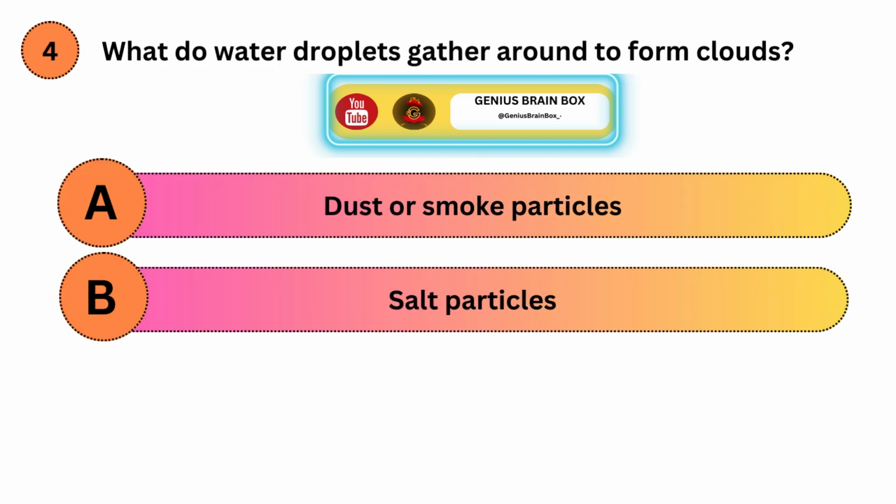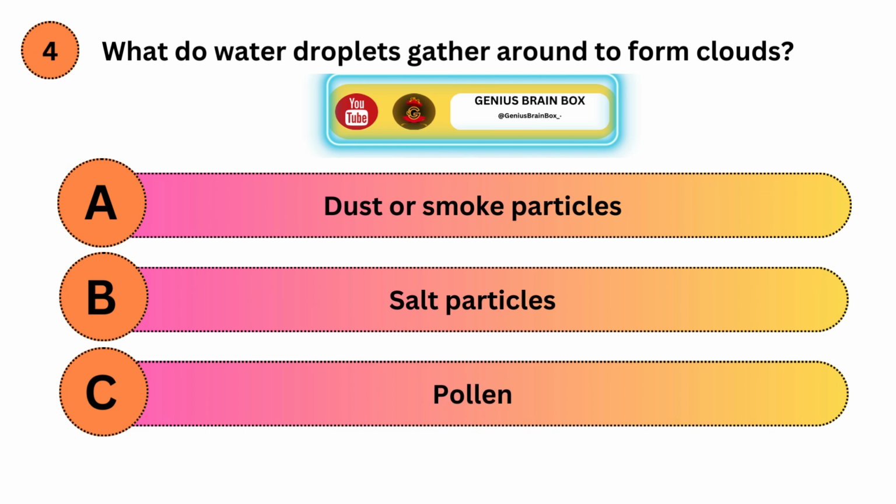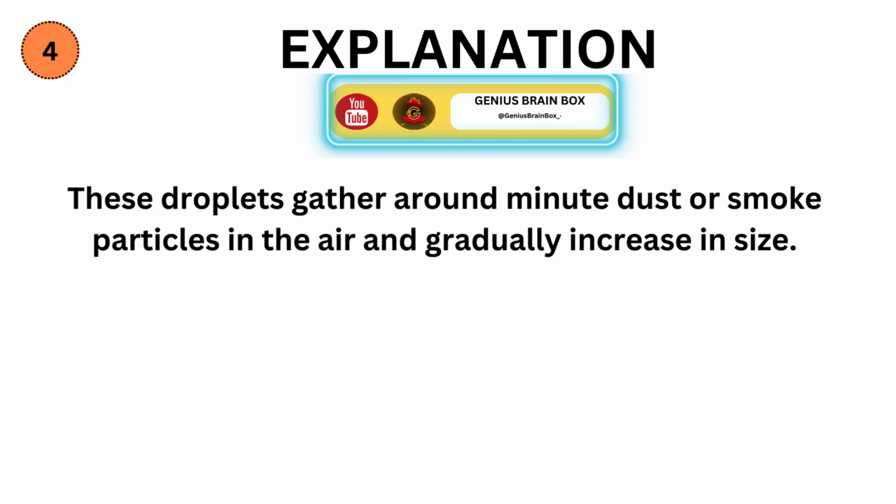What do water droplets gather around to form clouds? Option A, dust or smoke particles. Option B, salt particles. Option C, pollen. Correct answer is A. Explanation. These droplets gather around minute dust or smoke particles in the air and gradually increase in size.